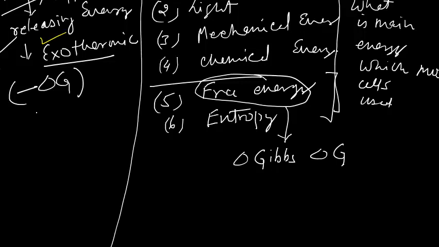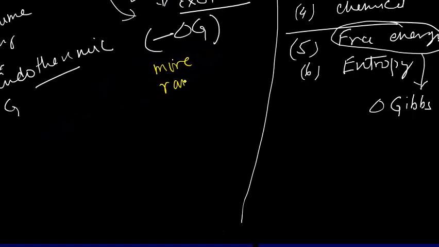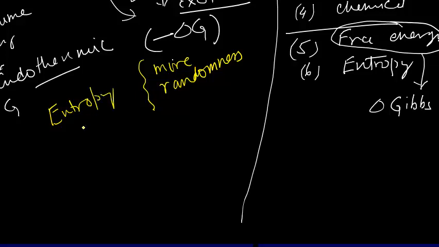Delta G means there is more randomness. What do you mean by randomness? This randomness is called entropy, right?